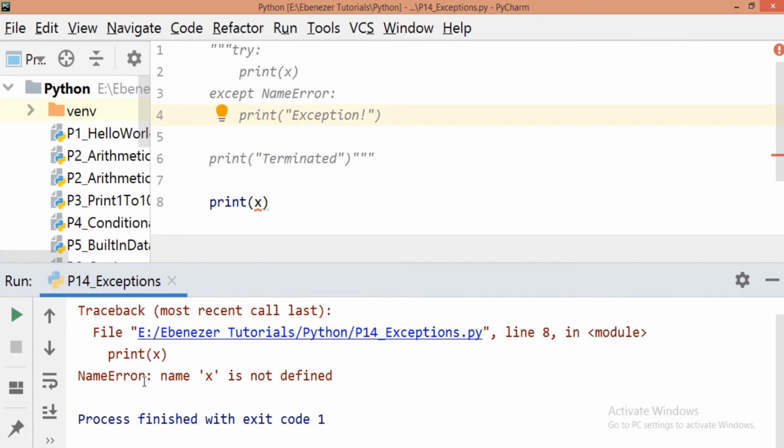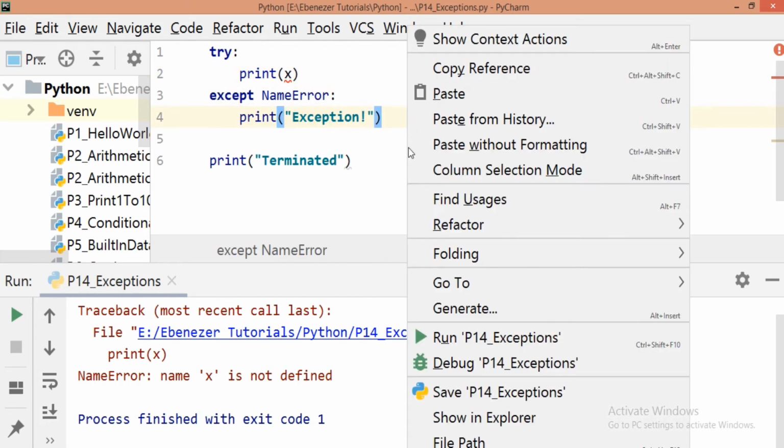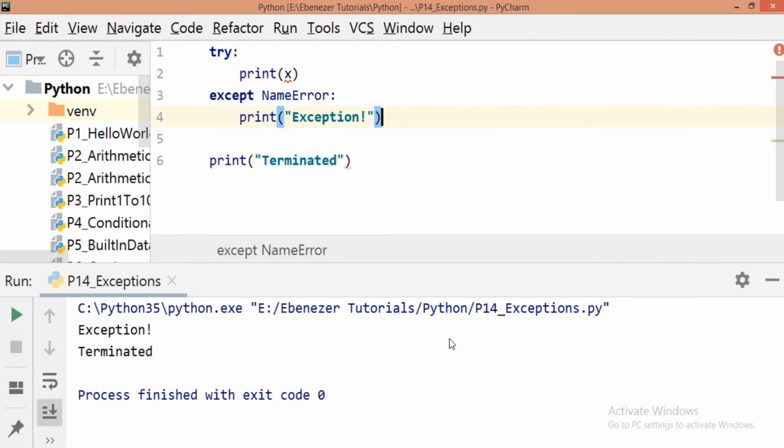So in such a case, when the variable is not defined and we are using it, it will give us the name error. So this can also explicitly be mentioned in the except block. So here I have written name error. So if at all there is a name error, this part of the block will get executed. So we are making it more specific. It was a name error, so it has executed the except block and also the remaining part of the code.